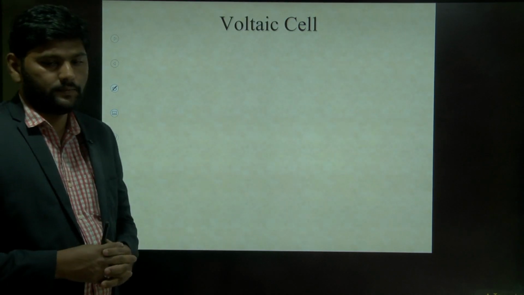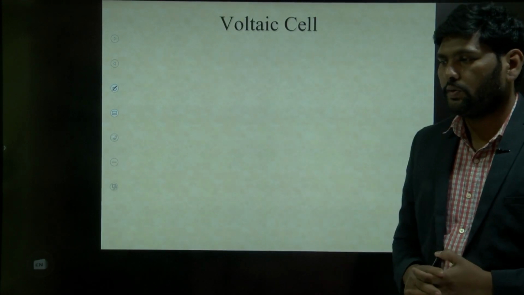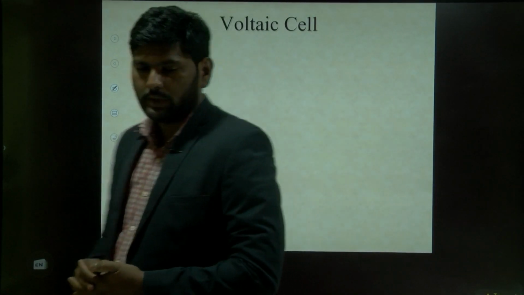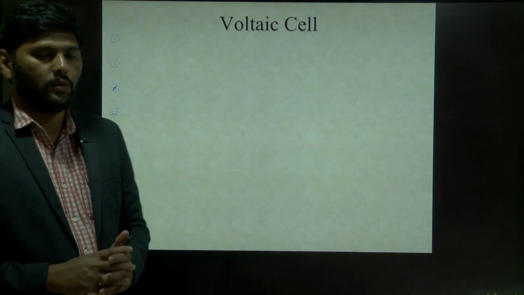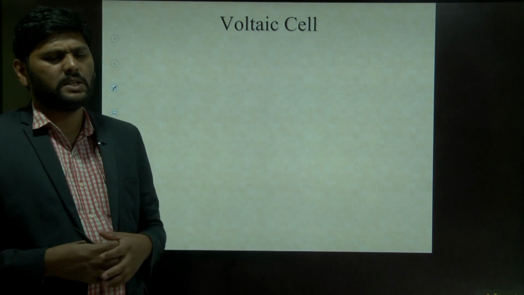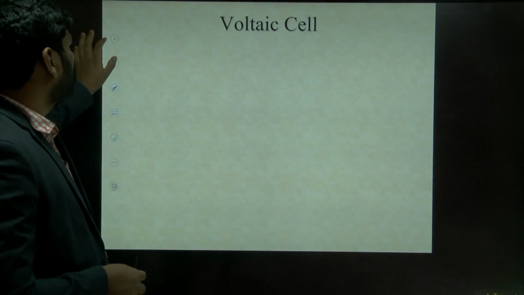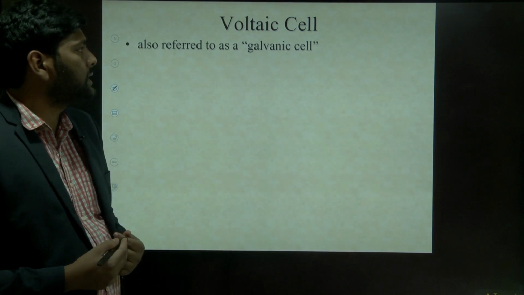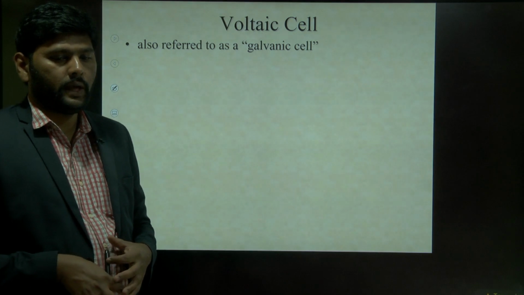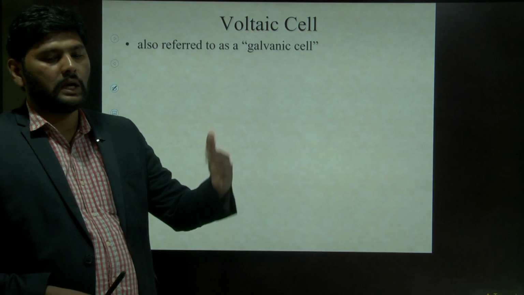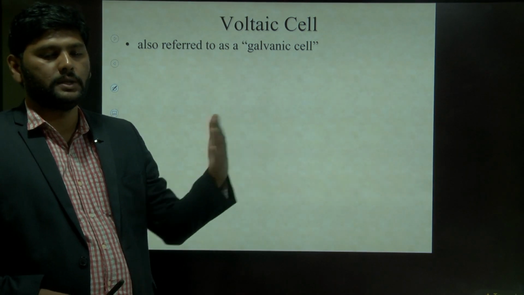Next thing is, let's see the voltaic cell. So the voltaic cell is the first primary cell. It is the first primary cell for a power source. We are using this voltaic cell as a first power source. So it is a primary cell, and it is easily available. So let's see that first voltaic cell. Here it is also referred to as a galvanic cell, which means the galvanic cell and voltaic cell are both the same.